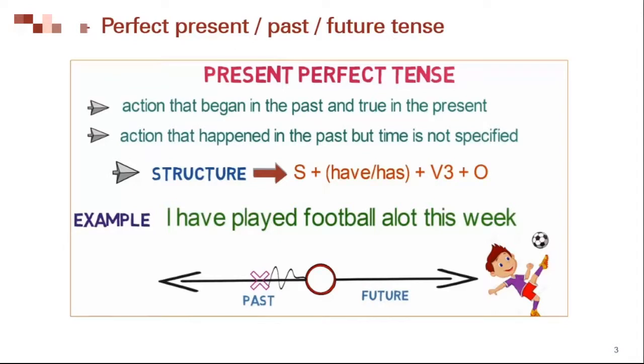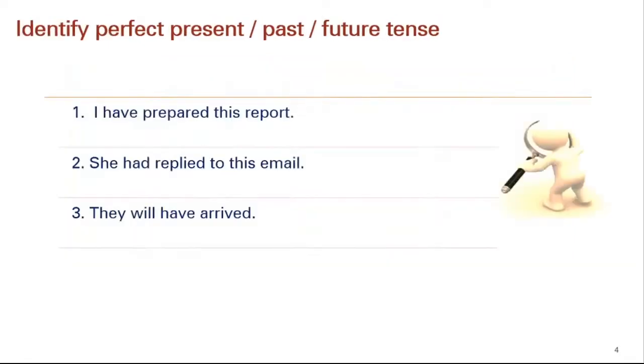Moving on to the future perfect tense. It is an action that will happen before another event in the future, means the action is yet to happen. It has not happened yet. The structure for this will be subject plus will have plus third form of the verb plus object. So the example will be, I will have played football by the time you arrive, means before another event the action will happen.